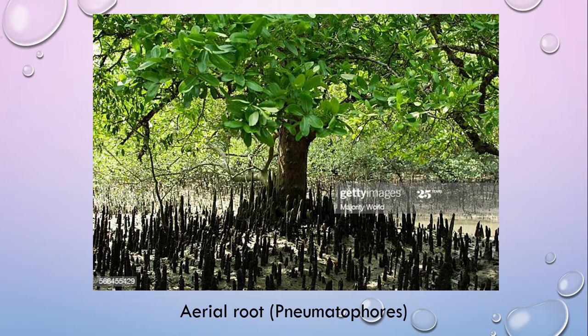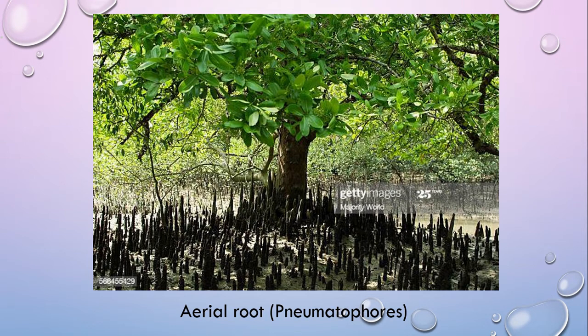That is why, for respiration, the plant naturally produces one type of root, called aerial root, which looks like the picture shown here. This is called the pneumatophore, and this one is very, very important for your MCQ as well.